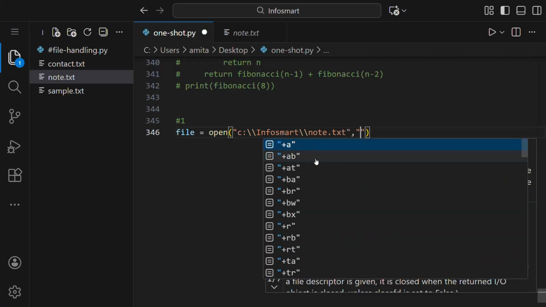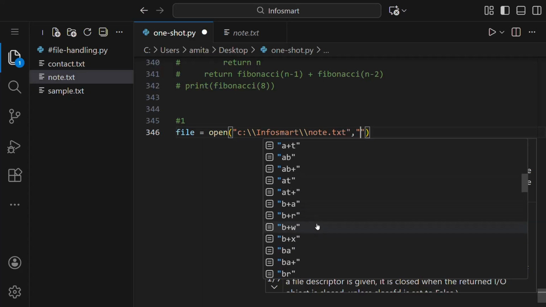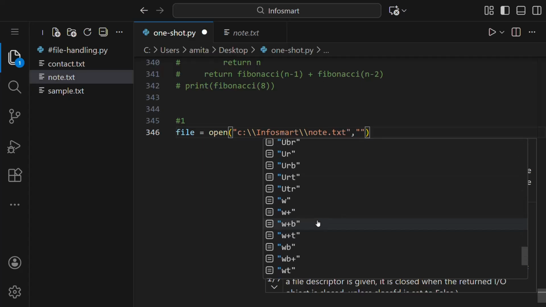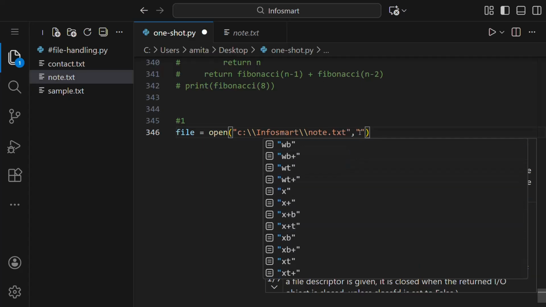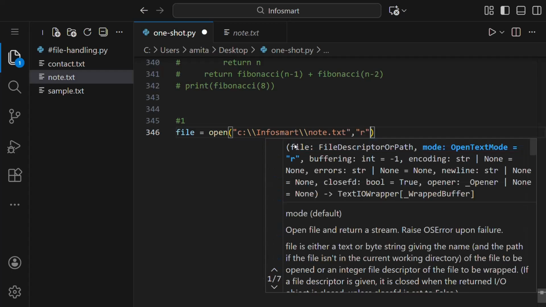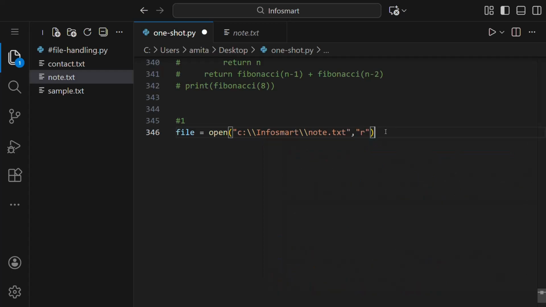And now with a comma and in double quotes, now we have to define here which mode is to be taken. You can see there's so many modes in which we can read the file. So here we are using R, that is read mode. You see R. Now we will put a call. Now no colon required here. We'll have to read the file. Okay, so file is equals to open this.